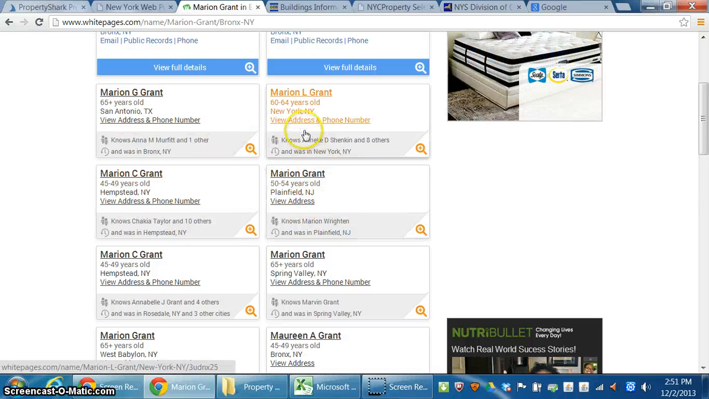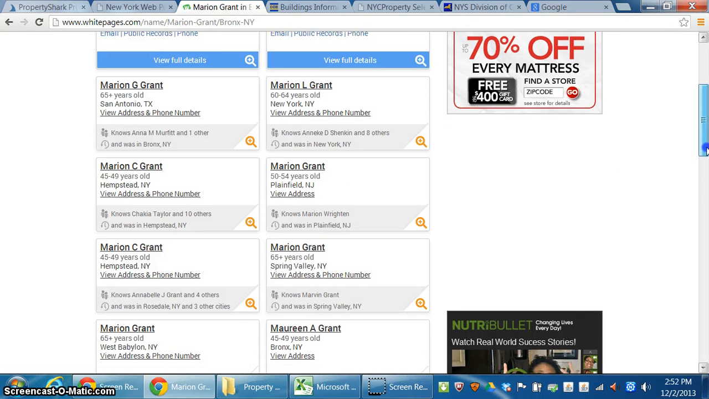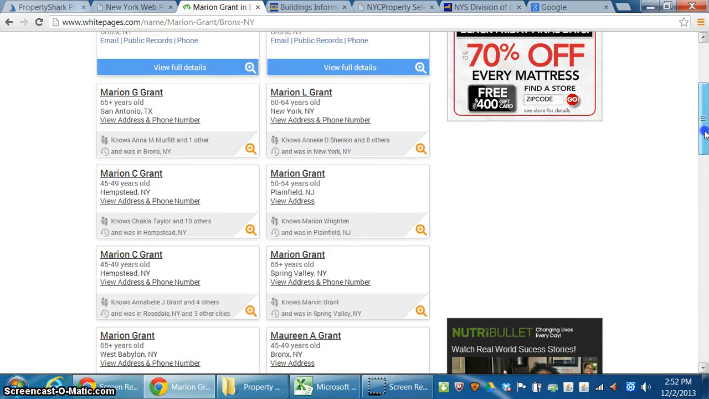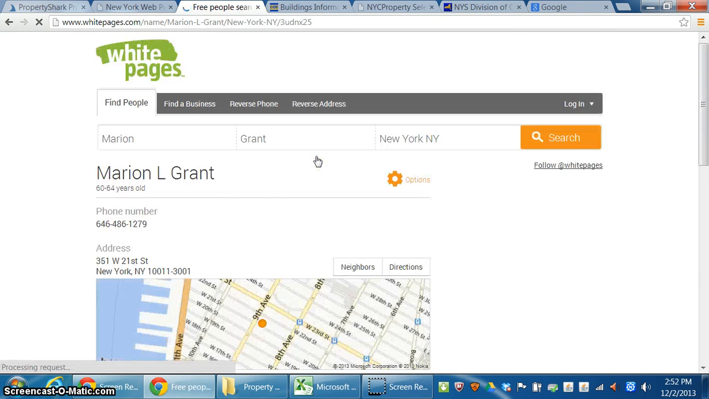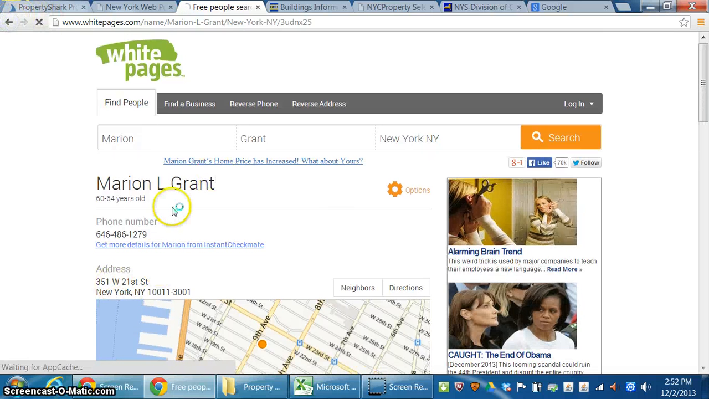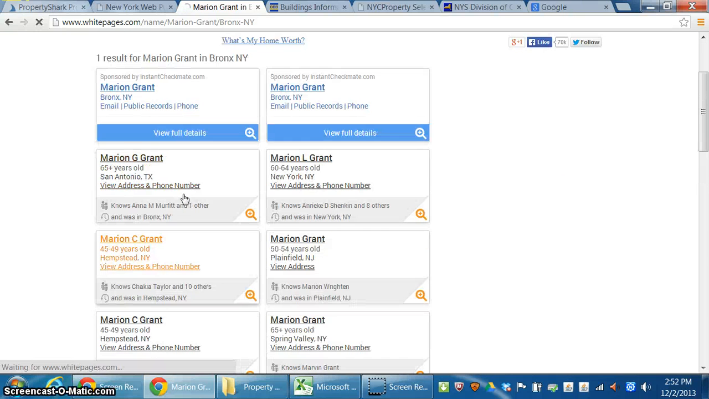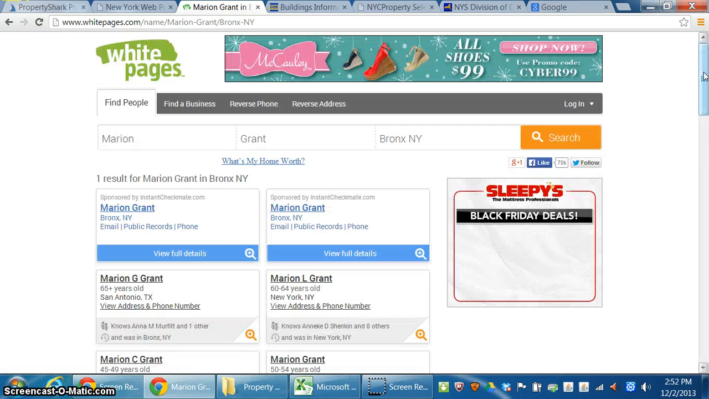If you notice, there's one for New York, New York, San Antonio, Hempstead, New York, a couple in Hempstead. You have Plainfield, Springfield, and you have a Maureen Grant, but no Marion Grant in the Bronx. This is a New York one. Clearly, this is West 21st Street. There's probably no correlation to that. So obviously we're not going to find anything with this particular owner on the white pages.